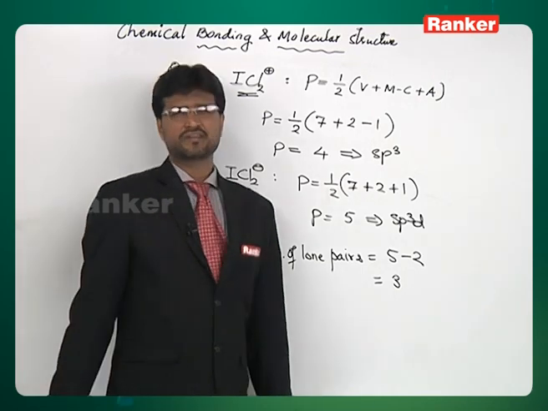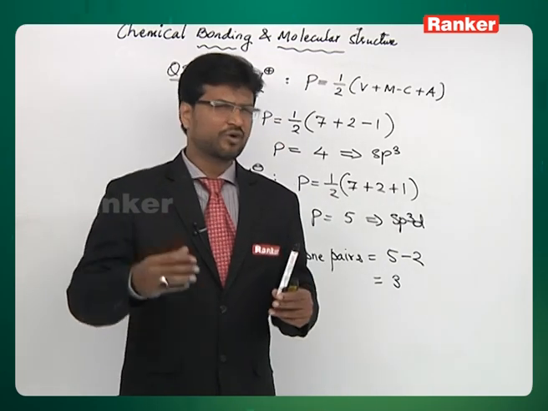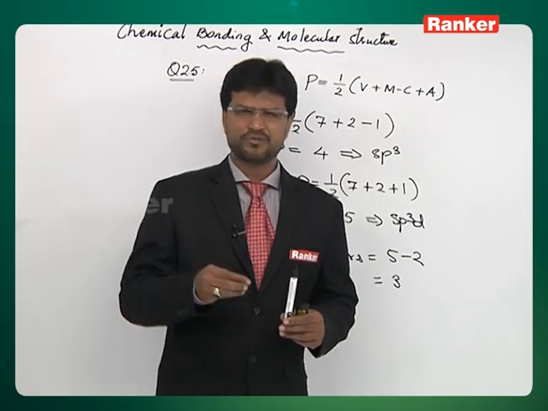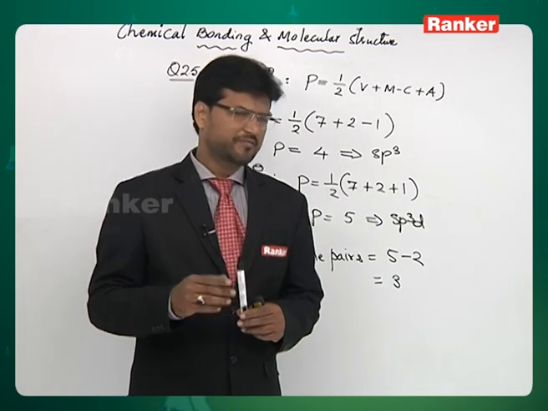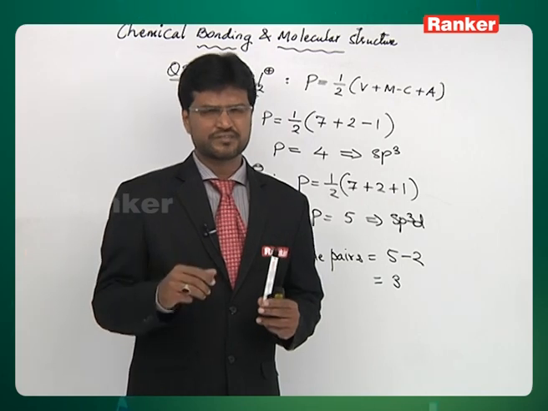Whereas IF7 has iodine surrounded by 7 fluorines, it has no lone pair, all the 7 bond pairs are present, so there is no lone pair, so this is out of question. Hybridization is sp3d3, 3 d orbitals are involved in hybridization, no lone pair is present on the central atom.